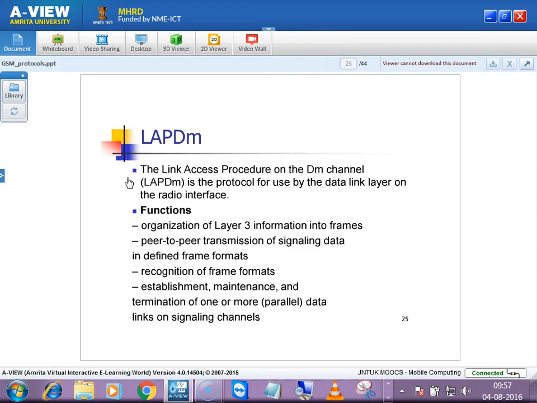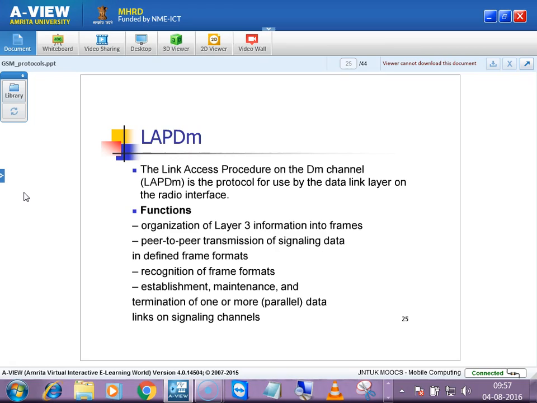So the functionalities of this, we discussed in the previous session also: organization of layer 3 information into frames. You know, right? We will be having frames and then we will be having bursts. So organization of L3 information into frames, P2P transmission of signaling, having formats and maintaining those formats. P2P in the sense, like mobile station will be having 3 layers and base station transceiver will also be having 3 layers. P2P in the sense data link to data link. Okay, the peer entities, like point to point.